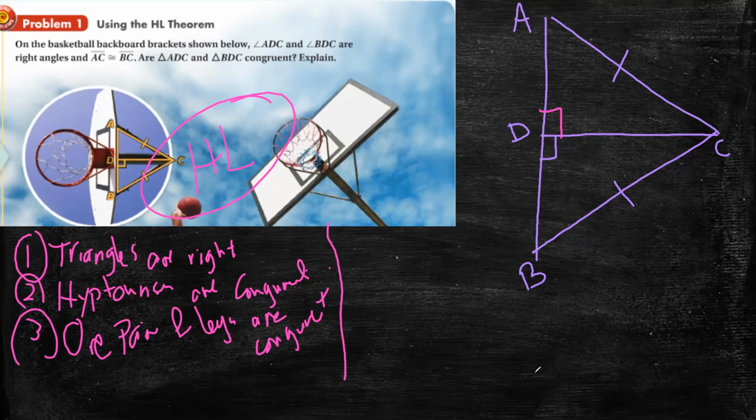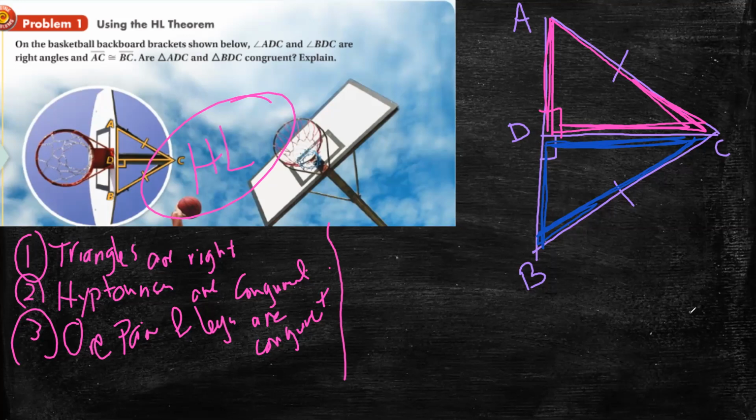The first one is that the two triangles are right. Let's check now. Let's color this triangle with pink, and the second one with blue. Now, look at the pink and the blue triangle.